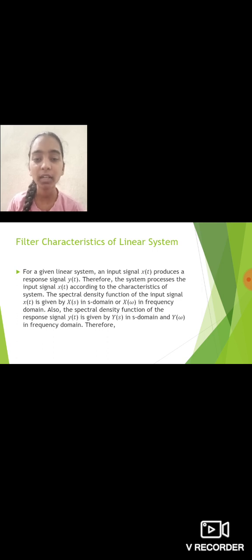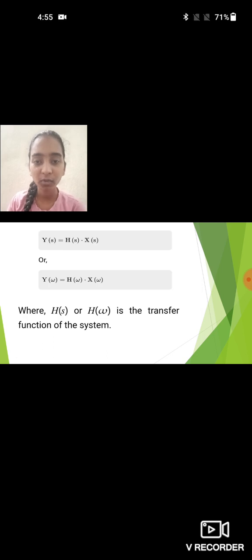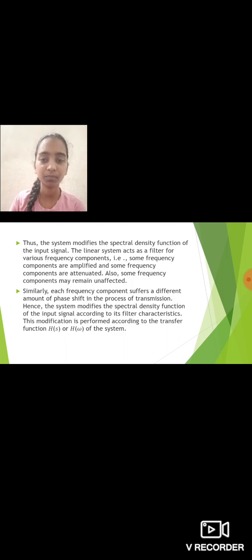Also, the spectral density function of the response signal y of t is given by Y of s in the s domain and Y of omega in the frequency domain. Therefore, Y of s is equal to H of s into X of s, or Y of omega is equal to H of omega into X of omega, where H of s or H of omega is the transfer function of the system.